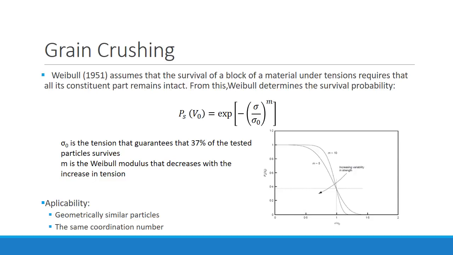Sigma 0, in this expression, is the tension that guarantees that 37% of the tested particles survive, and m is the Weibull modulus, which decreases with the increase in variability. It represents the standard deviation. The applicability of Weibull depends on all particles being geometrically similar and having the same coordination number.